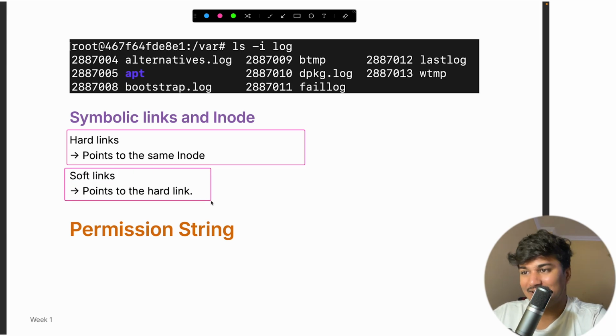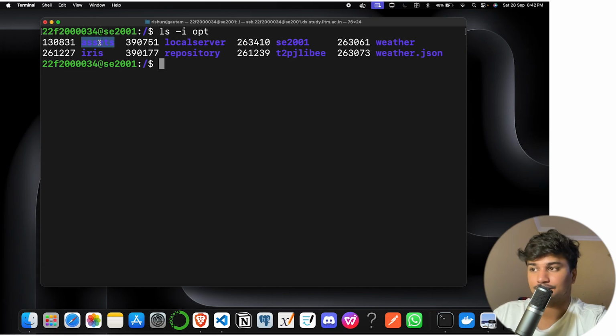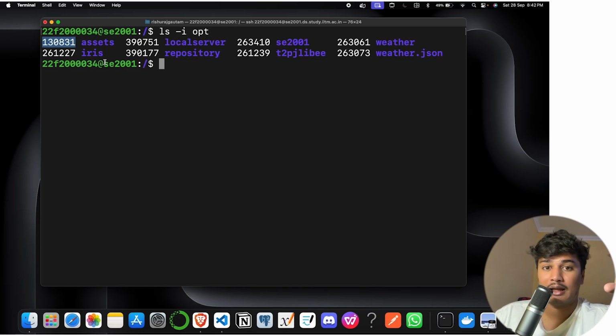This is a directory and this is its inode number. But this is a hard link, that is, a file has a unique inode number. There will be another file which will be a soft link.